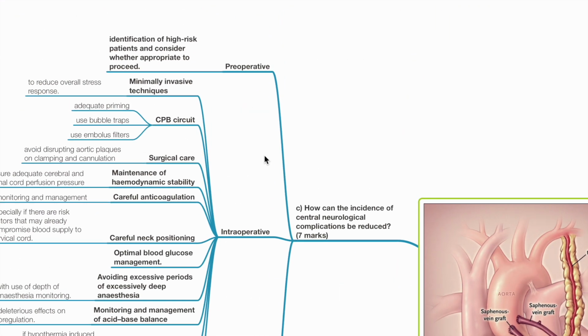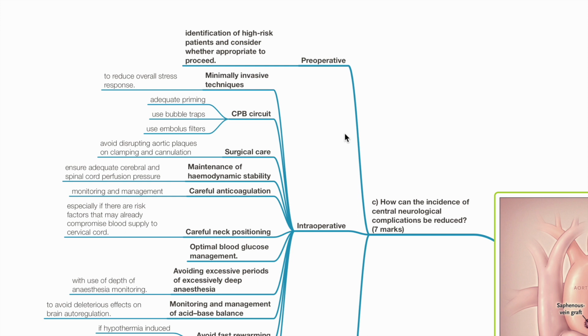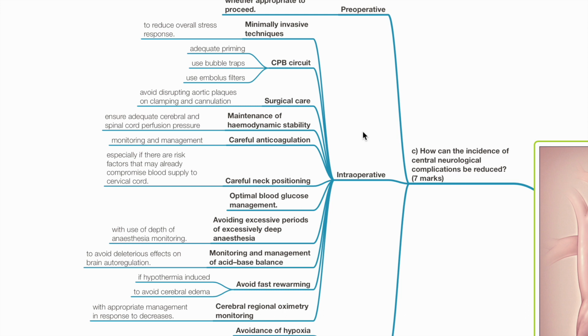C. How can the incidence of central neurological complications be reduced? Preoperative measures include identification of high-risk patients and consideration of whether it is appropriate to proceed with surgery. Intraoperative measures: use of minimally invasive techniques to reduce overall stress response. For the cardiopulmonary bypass circuit, adequate priming, use of bubble traps and embolus filters.